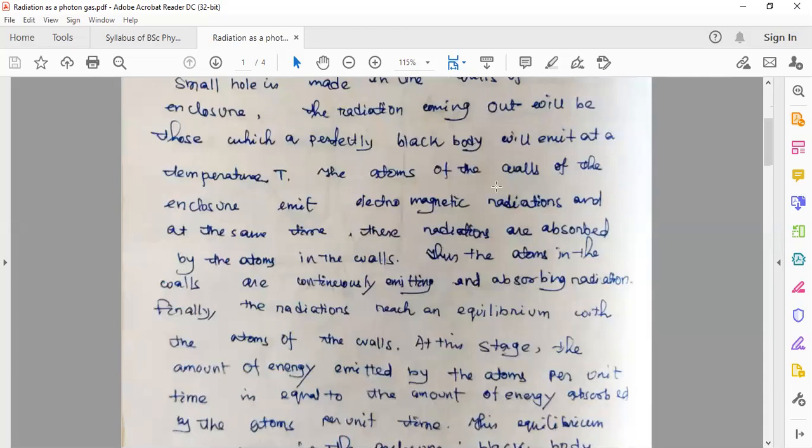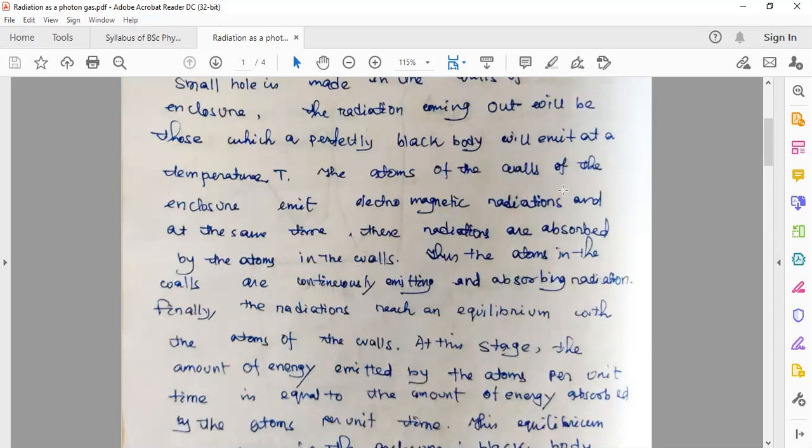Now, the atoms of the walls of the enclosure emit electromagnetic radiation, and at the same time these radiations are absorbed by the atoms in the walls.